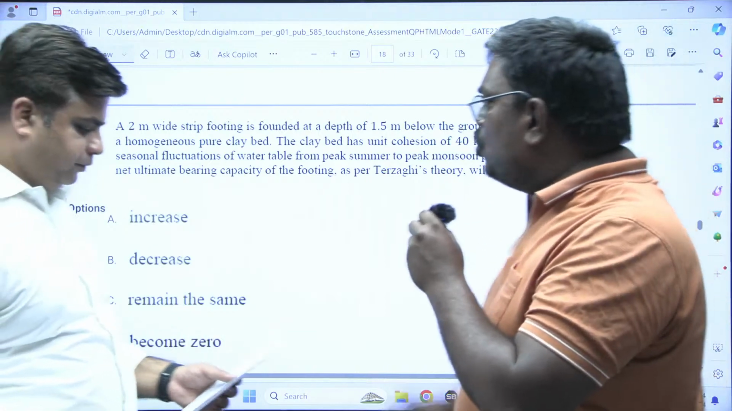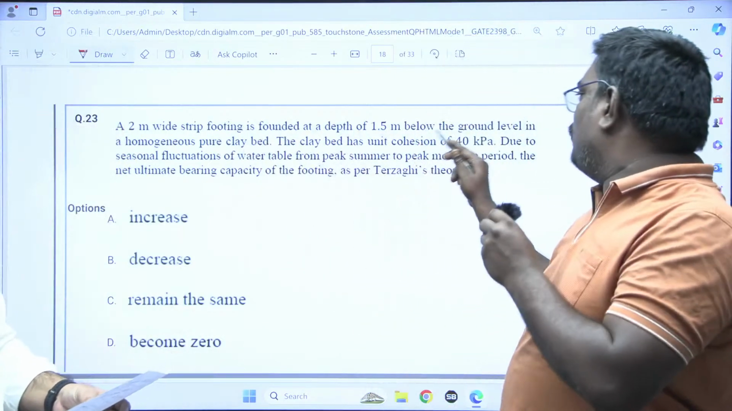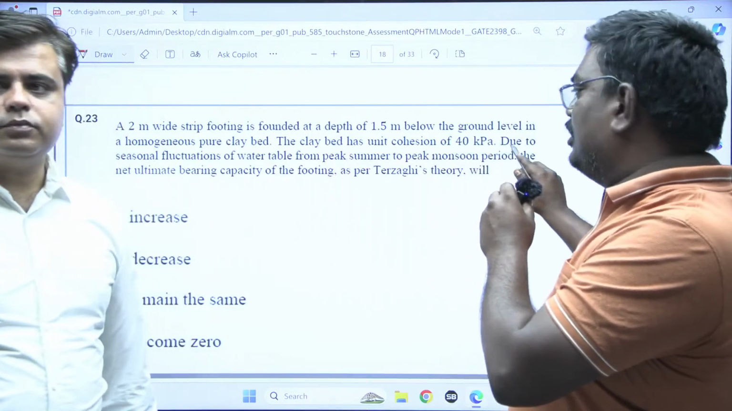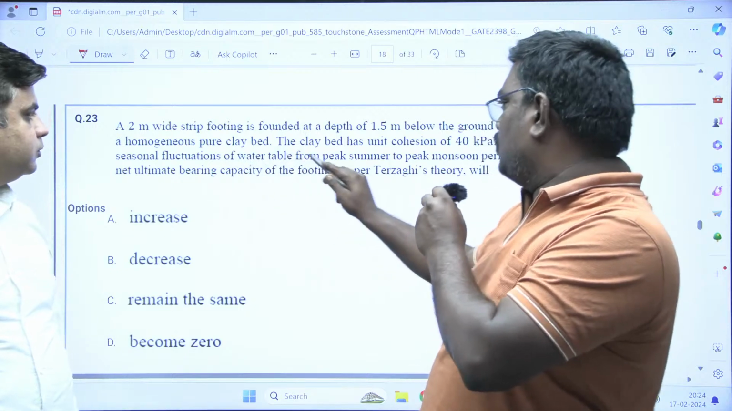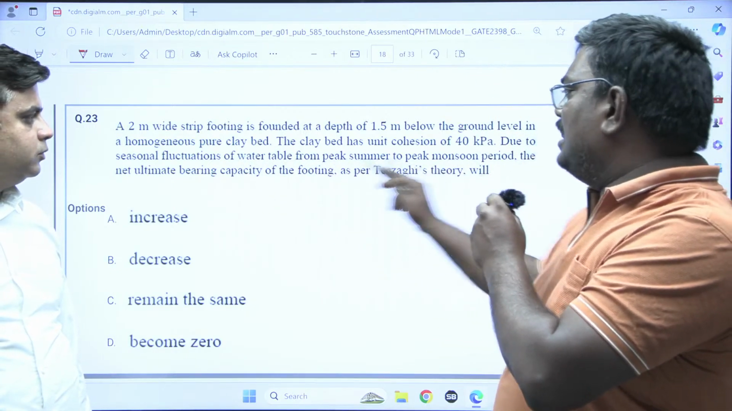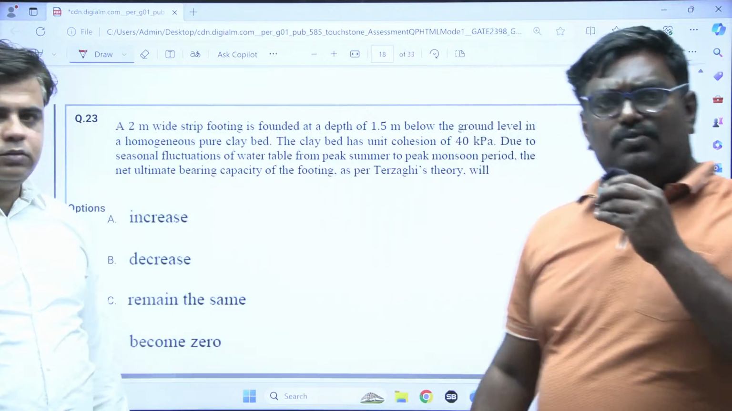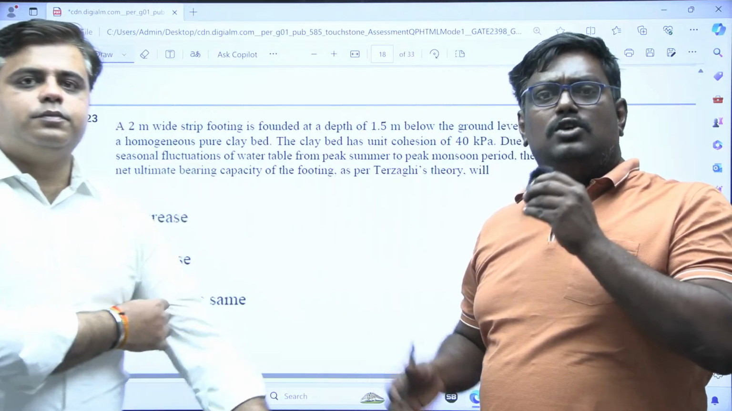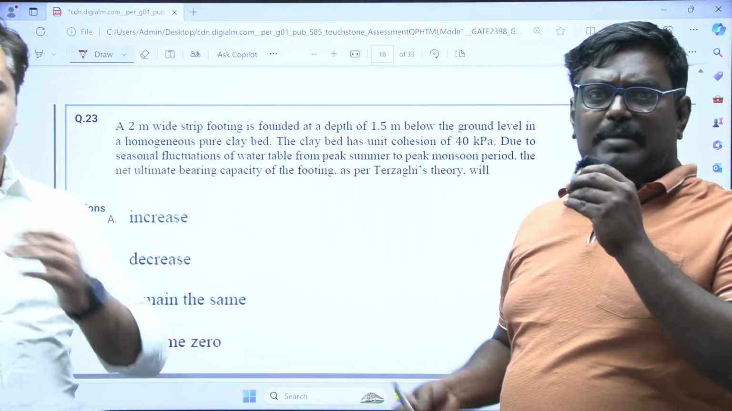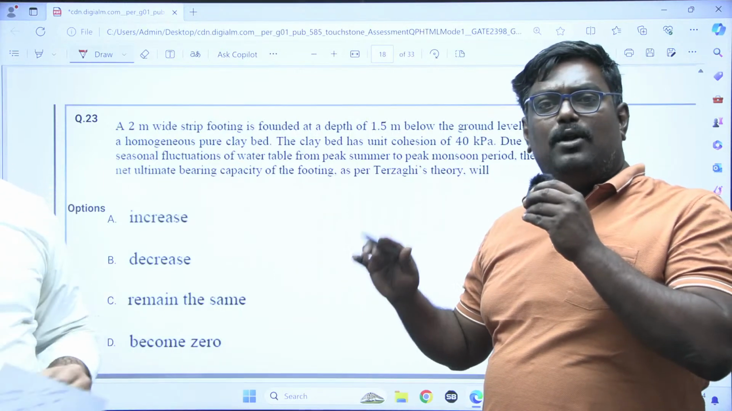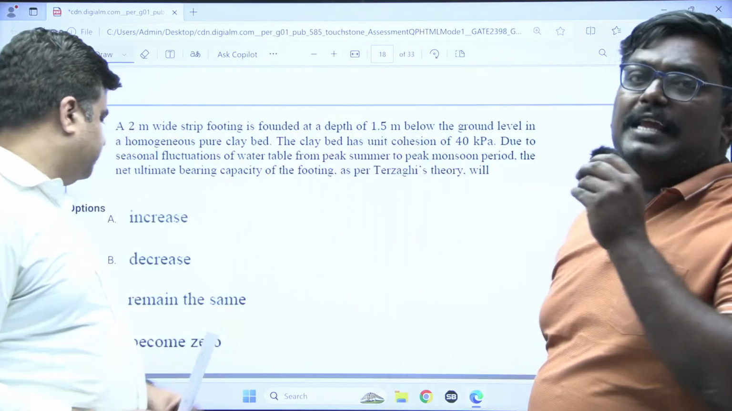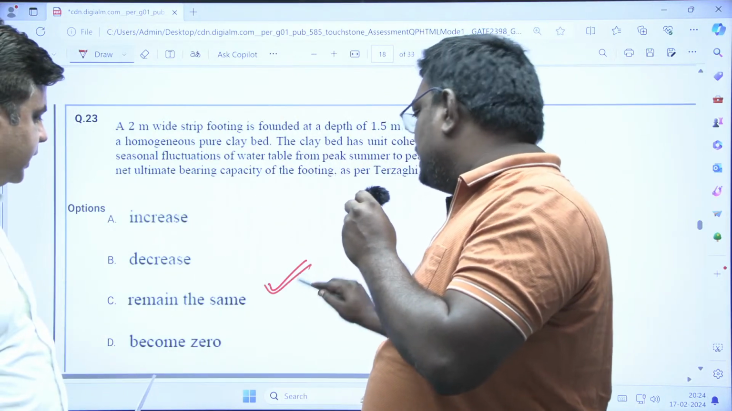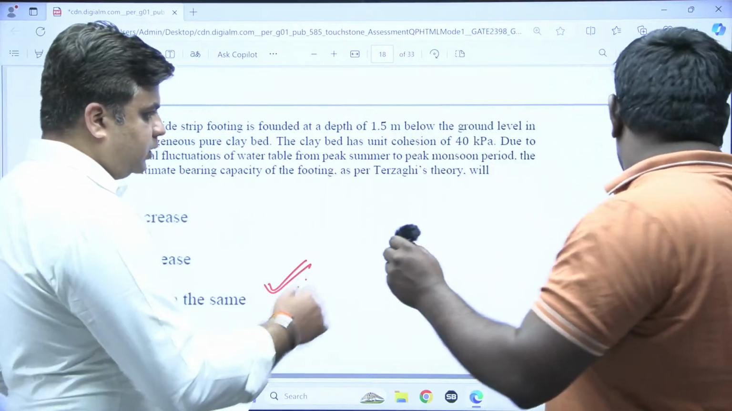See students, a 2 meter wide strip footing is founded at a depth of 1.5 meter below the ground level. The clay has a unit cohesion of 40 kilopascal. Due to the seasonal fluctuations of the water table from peak summer to the peak, the net ultimate bearing capacity. Here it is a clay, so it is a pure cohesive soil, so phi will be 0. The net ultimate bearing capacity q_nu will depend on 5.7c. There won't be any change in the cohesion, so it will remain the same with respect to the water. So option C is the correct answer. Let's move ahead.